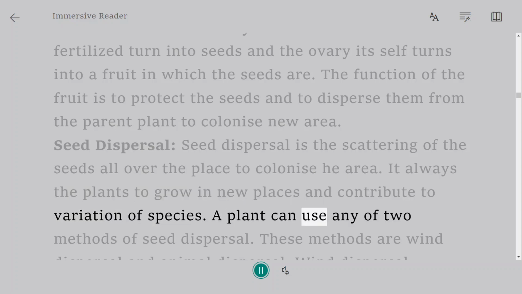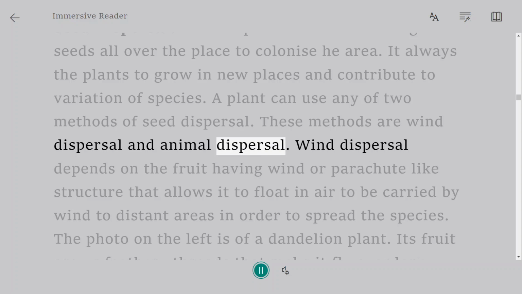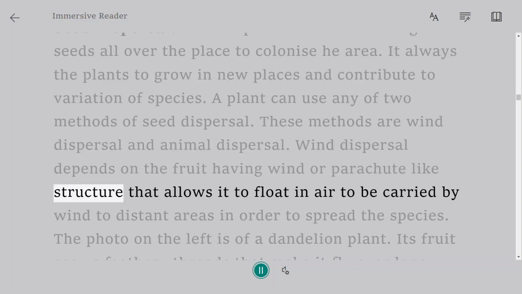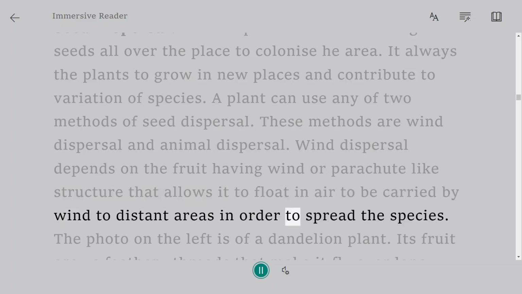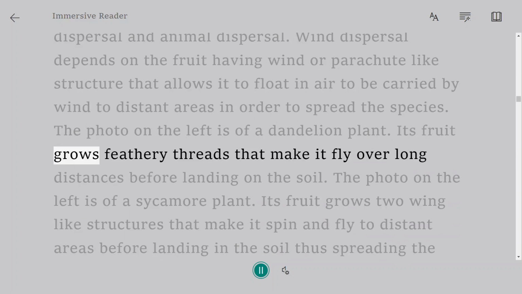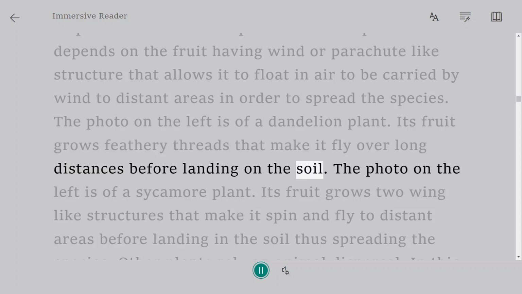A plant can use either of two methods of seed dispersal. These methods are wind dispersal and animal dispersal. Wind dispersal depends on the fruit having a wing or parachute-like structure that allows it to float in air, to be carried by wind to distant areas in order to spread the species. The photo on the left is of a dandelion plant. Its fruit grows feathery threads that make it fly over long distances before landing on the soil.